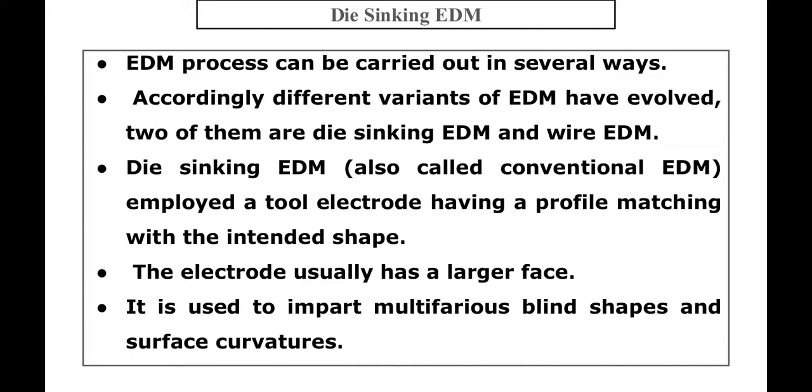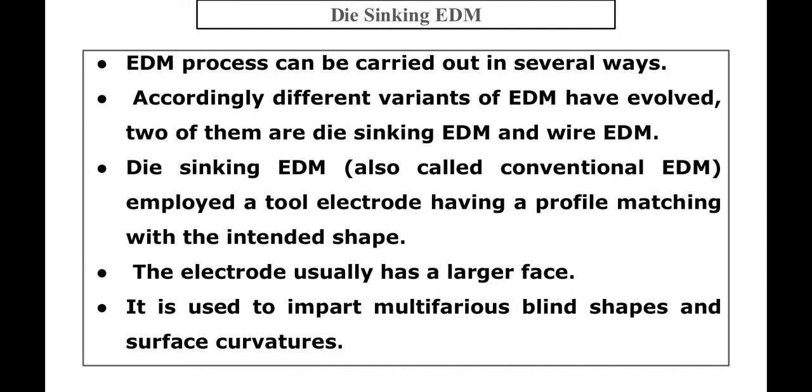Die sinking EDM is also known as the conventional EDM process, which employs a tool electrode having a profile matching the intended shape, and the electrode usually has a larger face. It is used to impart multifarious blind shapes and surface curvature.